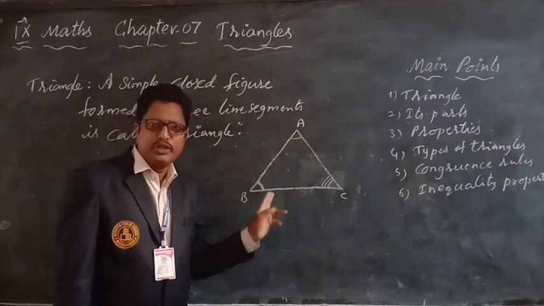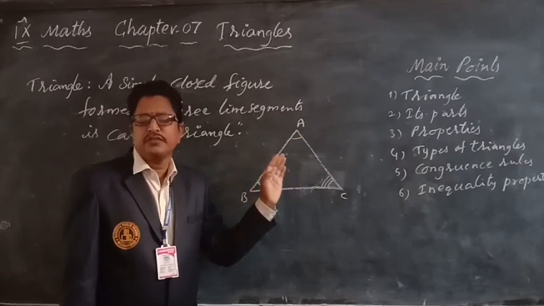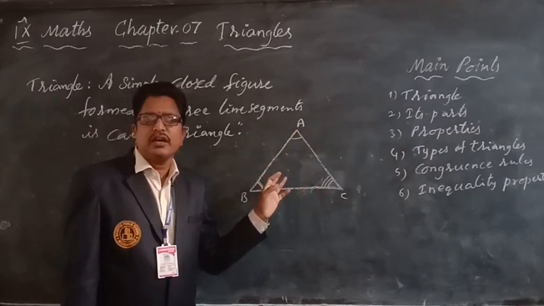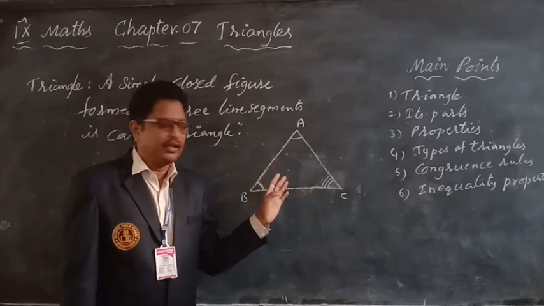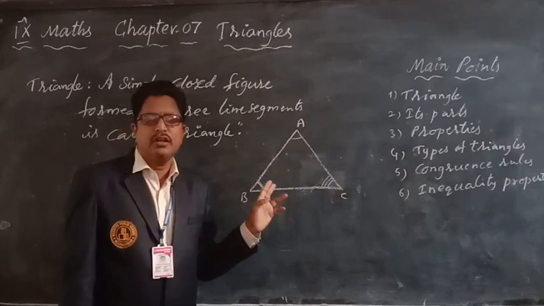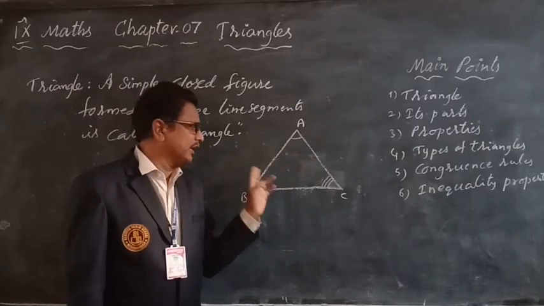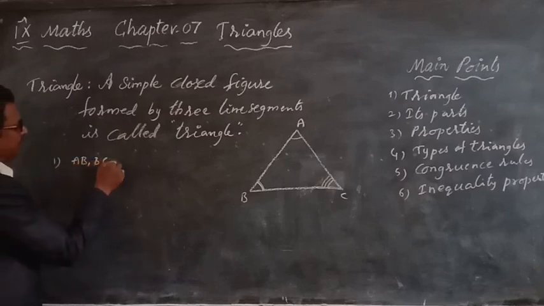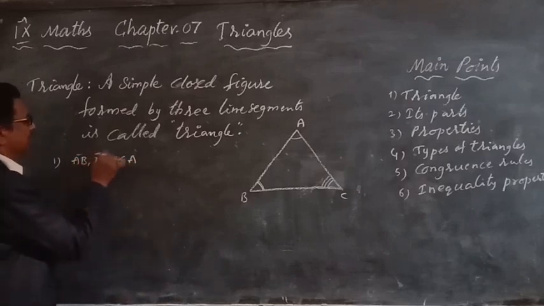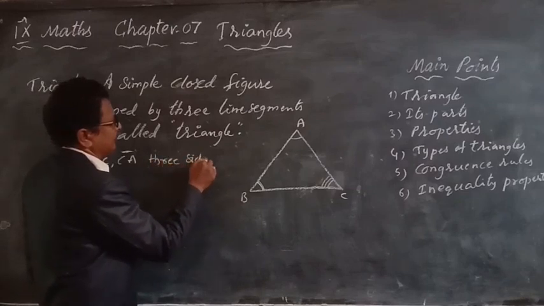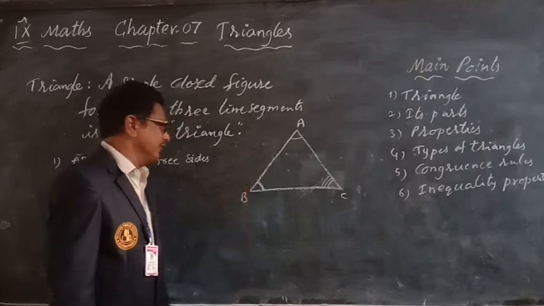What are the three sides? AB, BC, CA. These three are the sides of the triangle. And the three angles, what are they? Angle A, angle B, angle C are the three angles of a triangle. These are parts of a triangle. And the vertices are A, B, C. These three are called vertices of the triangle. AB, BC, CA are the three sides.